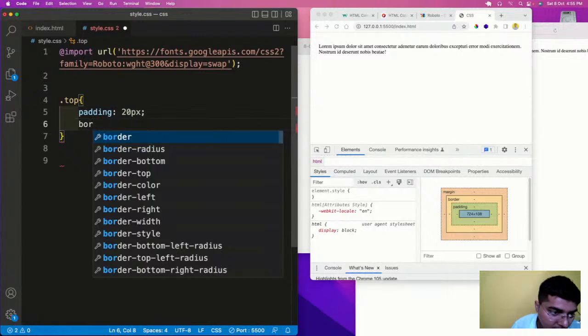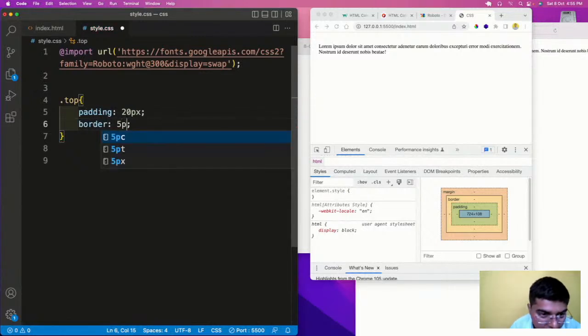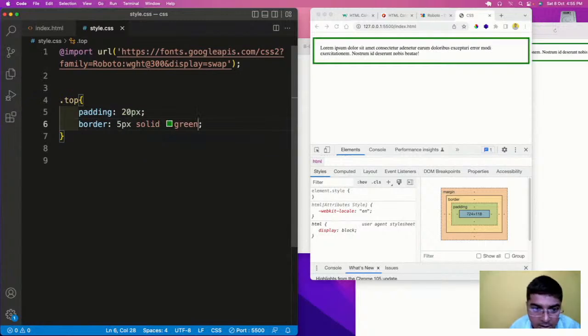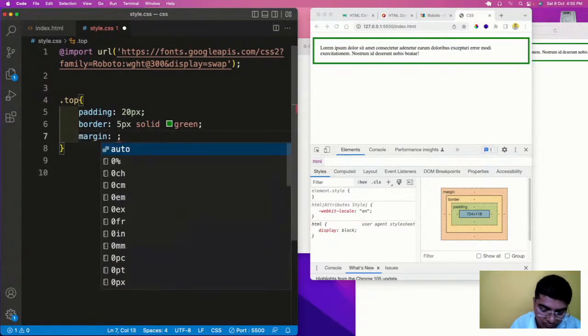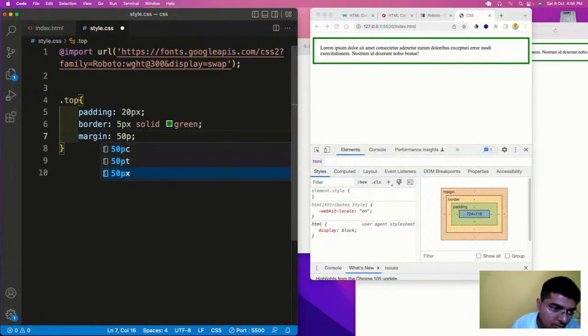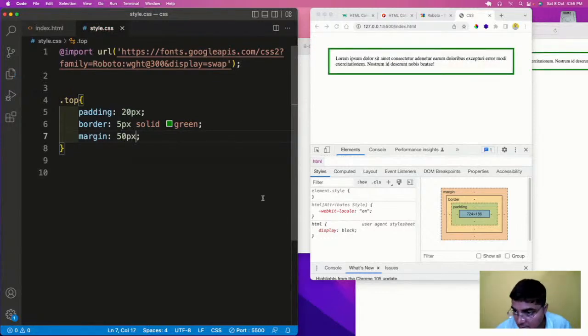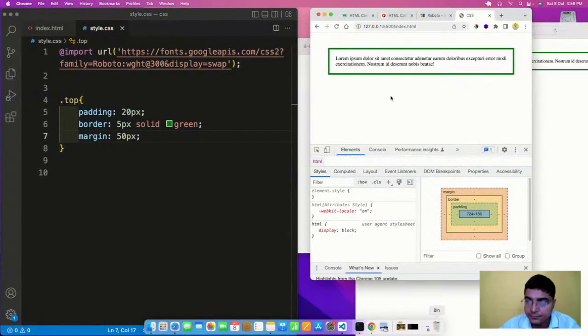After this padding, we have a border of 5px solid green color, and after this border we have a margin of 50px. So you can see here